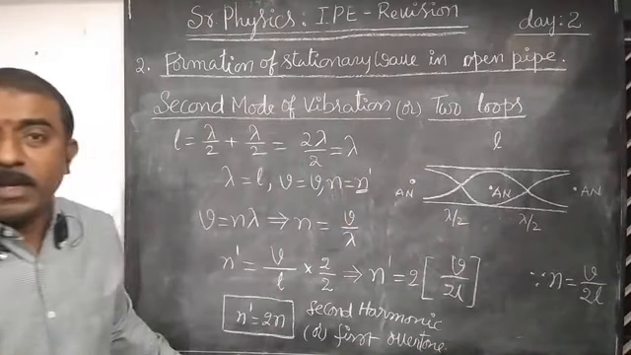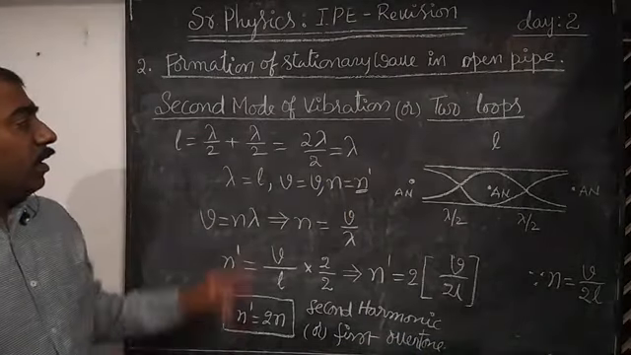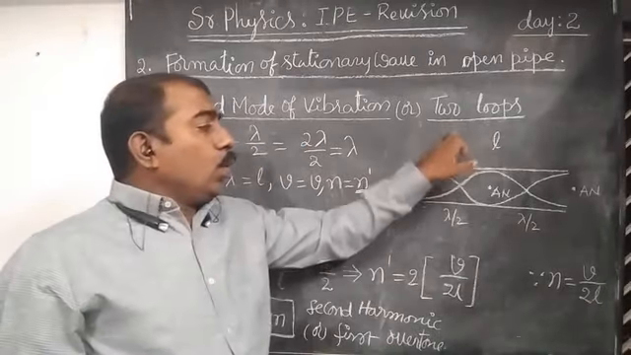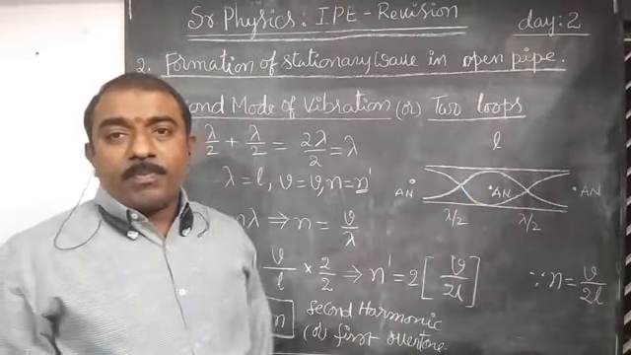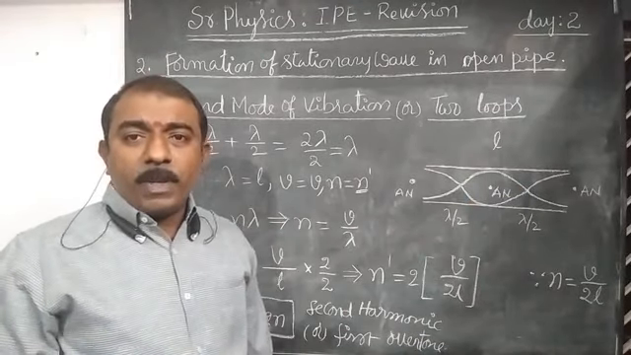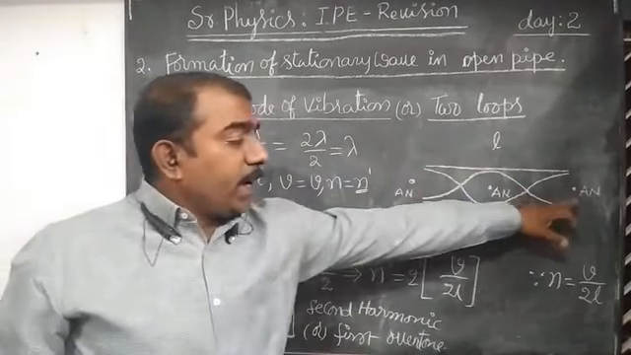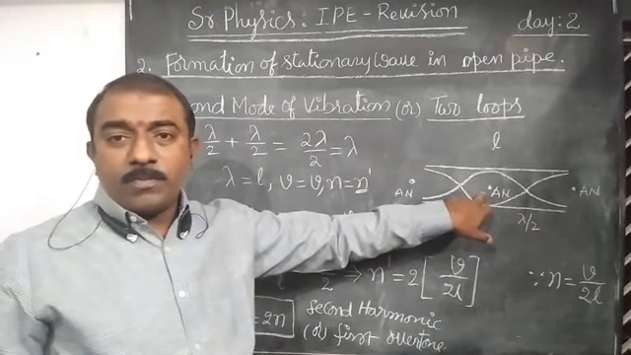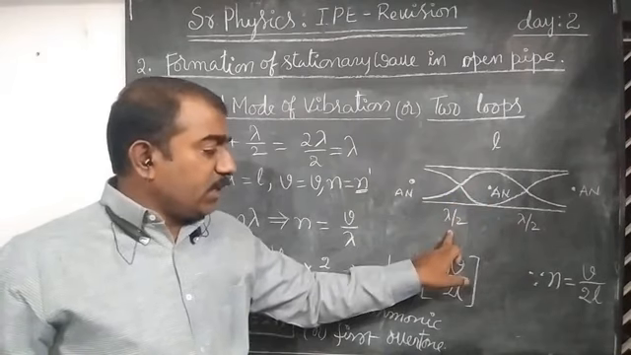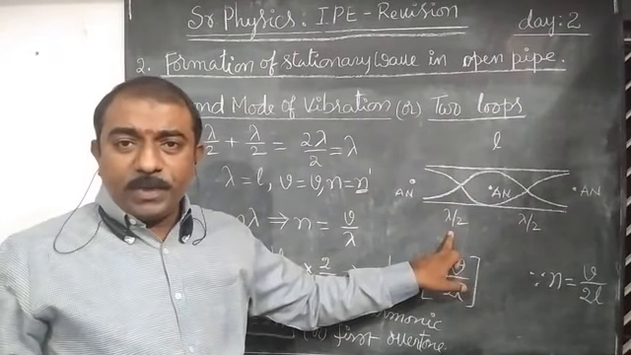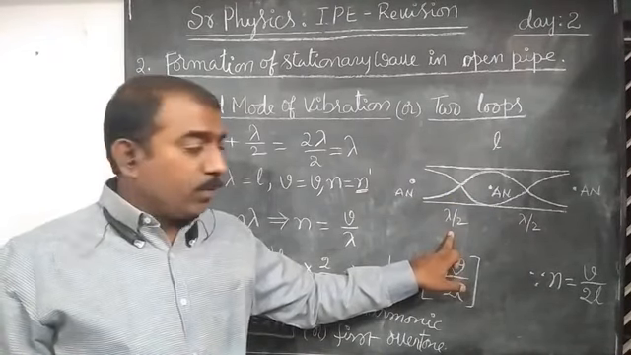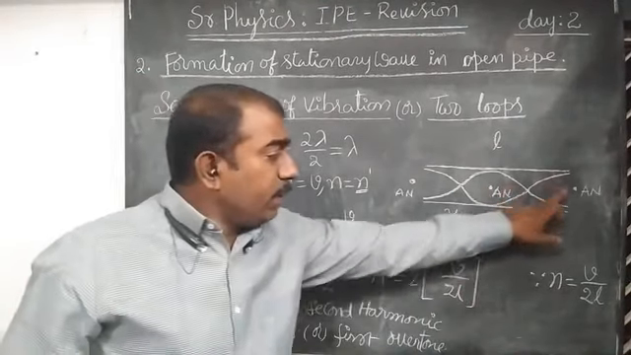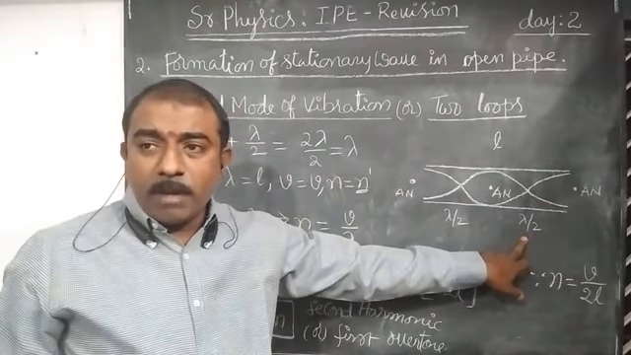Once again I am explaining. In case of second mode of vibration, two loops are formed in the open pipe. At the ends of the open pipe, two antinodes are formed. At the midpoint, another antinode forms. Distance between two successive antinodes or two successive nodes is lambda by 2. So in between the two antinodes is lambda by 2, and in between these two antinodes is lambda by 2.